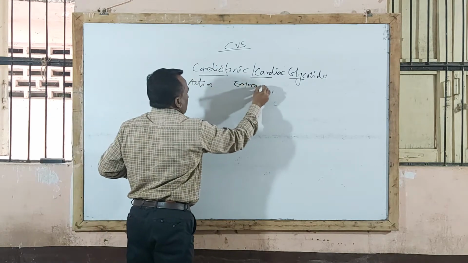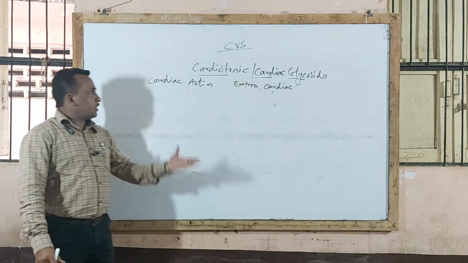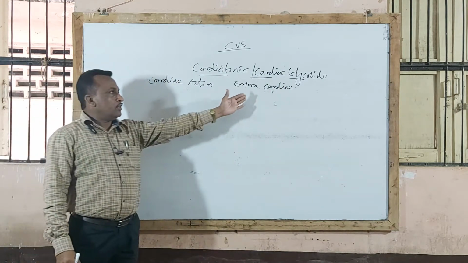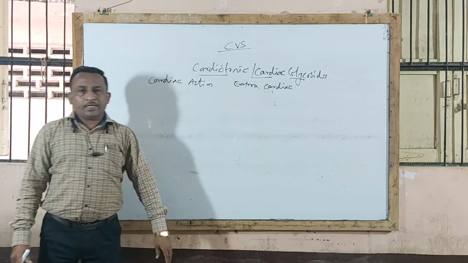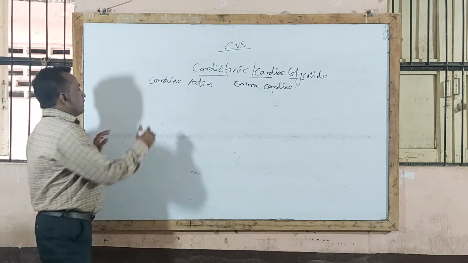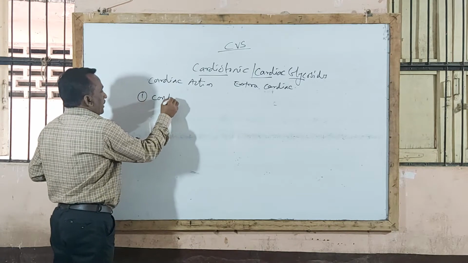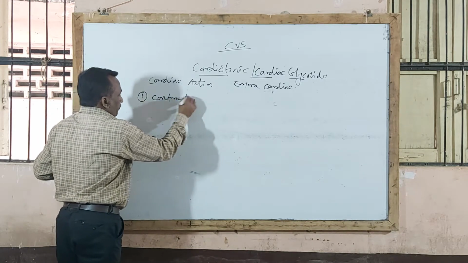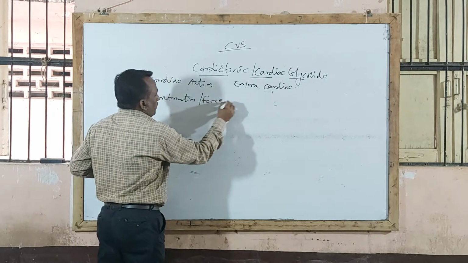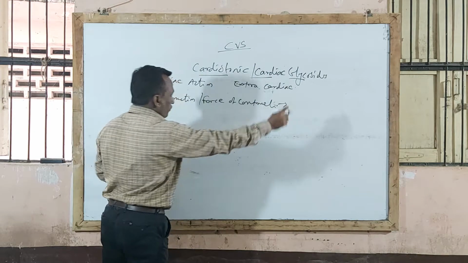This digitalis, by acting on cardiovascular system, produces cardiac action, and second, produces extracardiac action. Now let us see first, that is cardiac action. Under cardiac action, first action, that is on contractility, that is on force of contraction of heart.